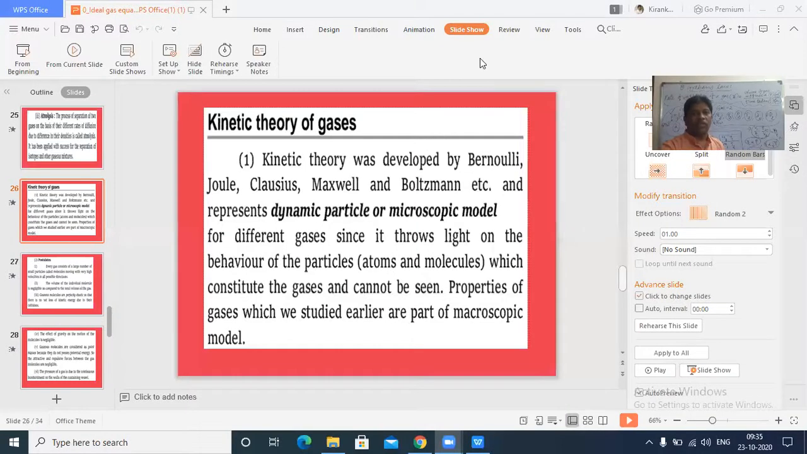And now this is what here. Before going to the kinetic theory of gases, first we go to this one. Just a moment.